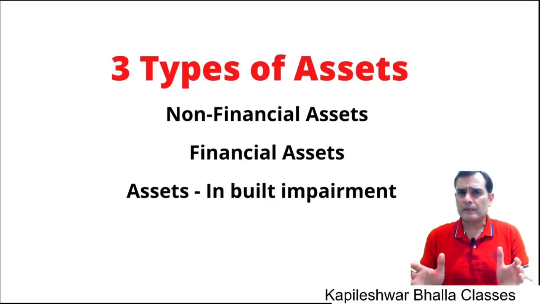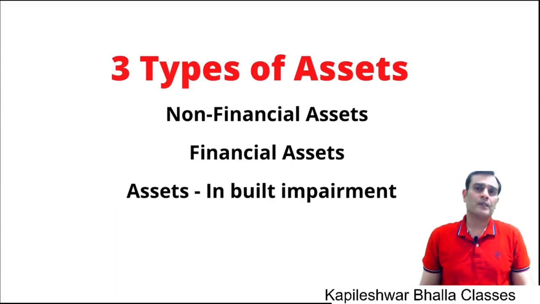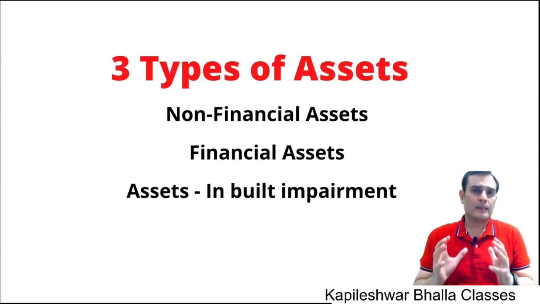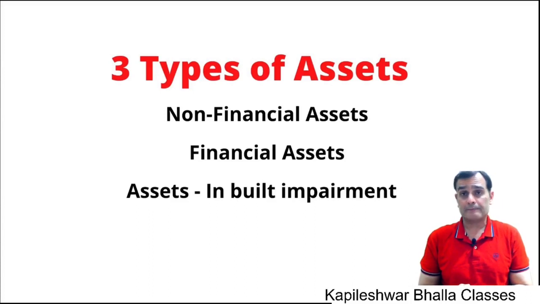There are a couple of other areas, but I'm not coming to that. So I would say that there are three kinds of assets with respect to impairment testing: one covered under Ind AS 36, typically the non-financial assets; one covered under Ind AS 109, typically the financial assets; and certain assets which don't need any impairment testing because there is inbuilt impairment testing in the measurement principles itself.